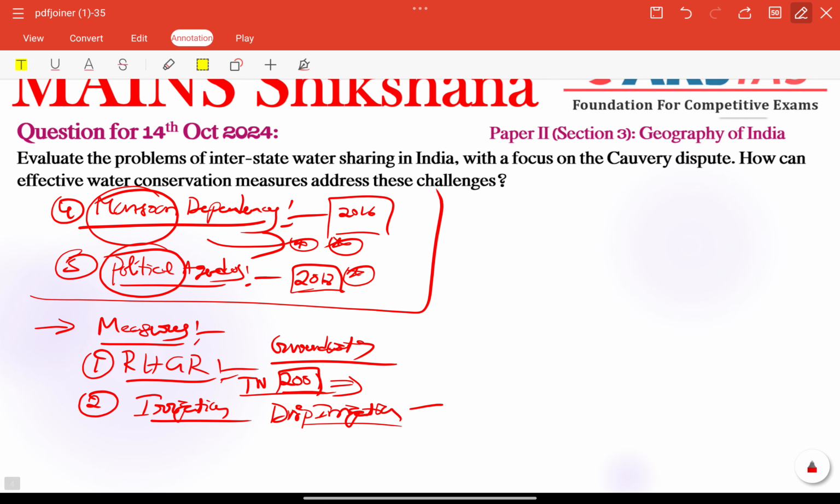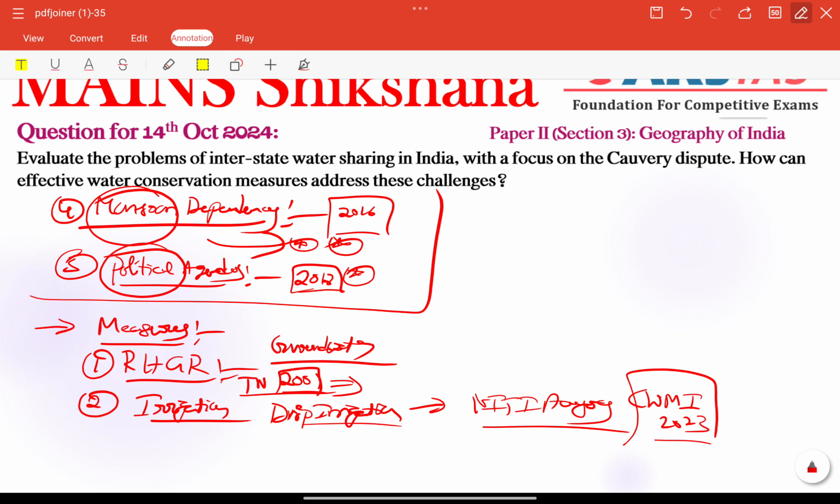For example, we can add one report, especially the Niti Aayog report, right? The Composite Water Management Index 2023 we have. States like Maharashtra and Gujarat, which adopted drip irrigation, significantly reduced water consumption while maintaining crop yield here, right?